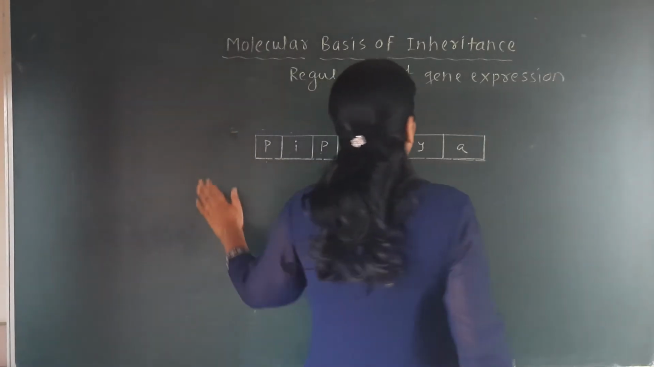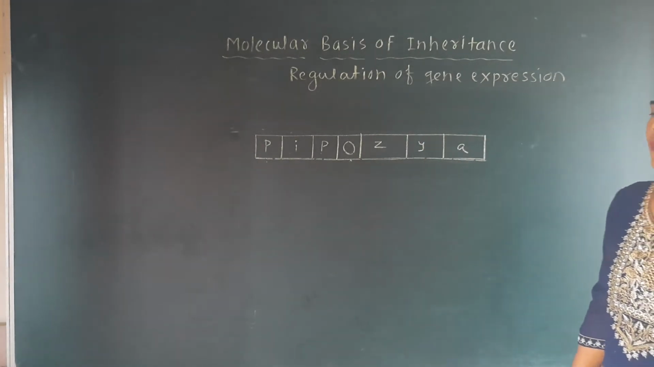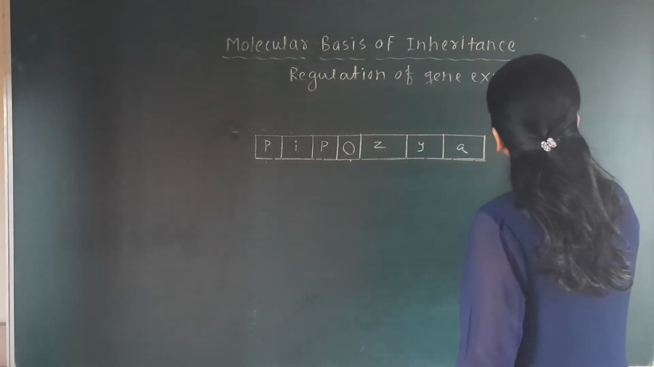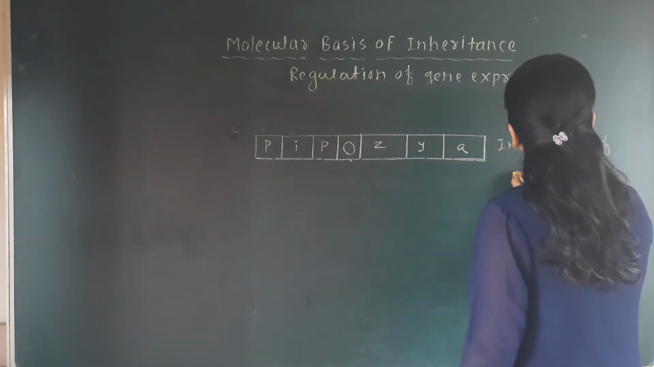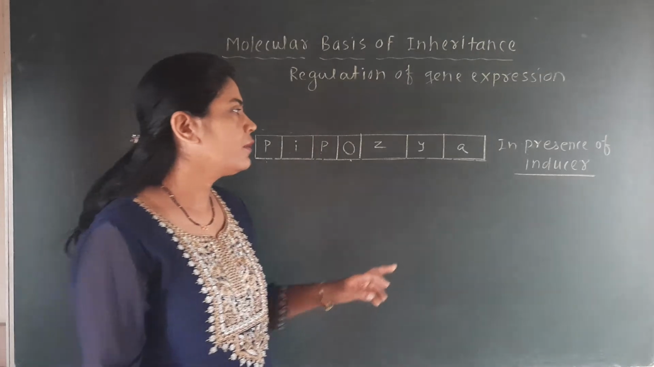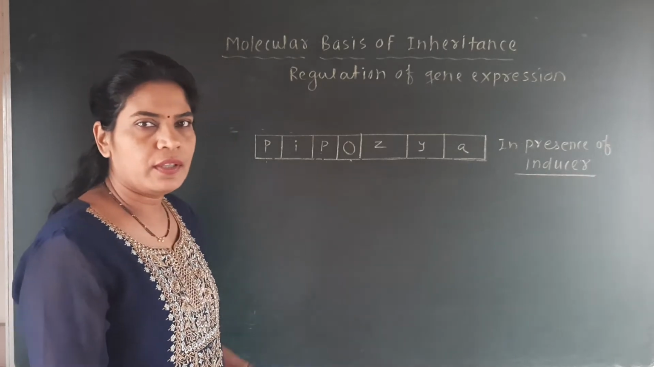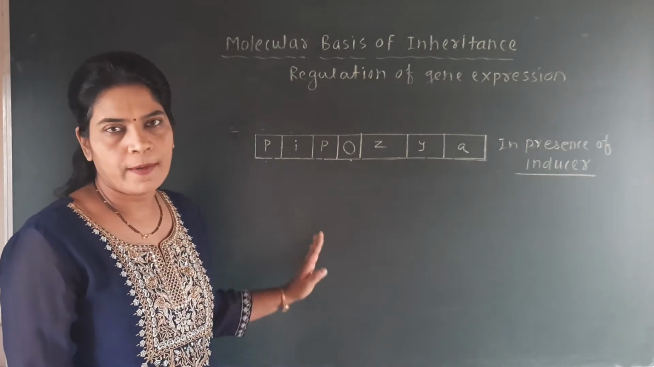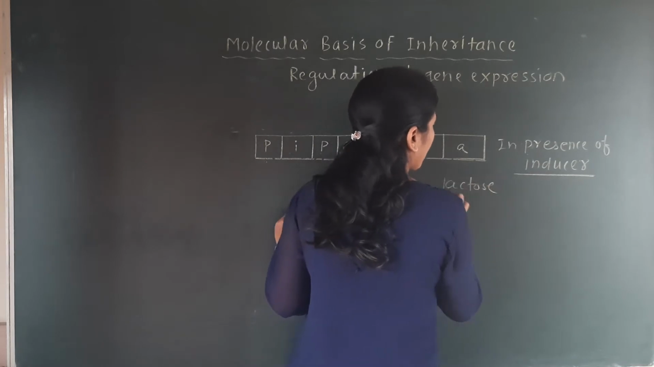Okay, so here we'll see what happens in this operon model, first in the presence of inducer. Inducer means the small molecule which switches on the operon model, and this inducer molecule is the sugar called lactose sugar.